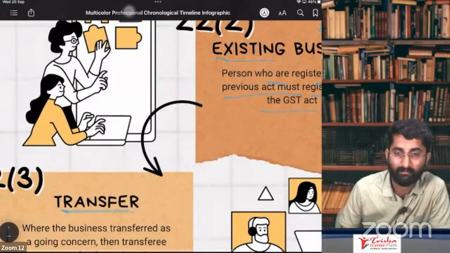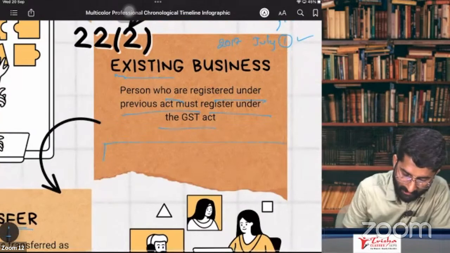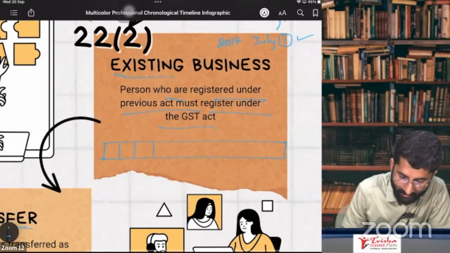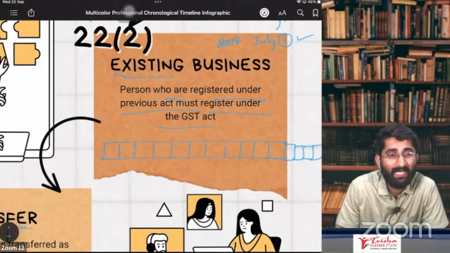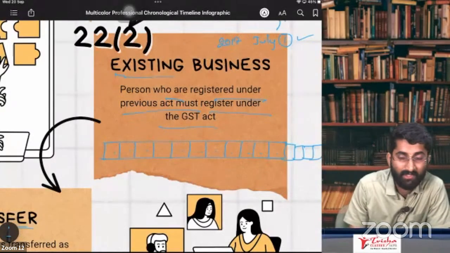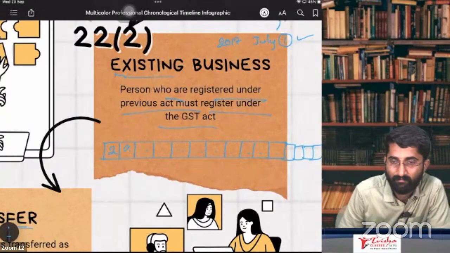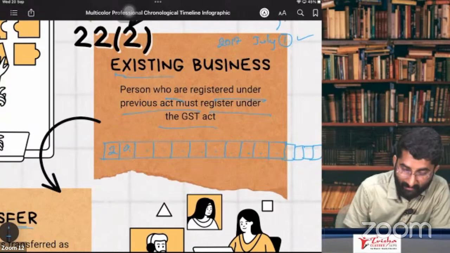Next one, let me tell you one thing. People, very important one. What is there in GST? Have you seen the GST number, the registration number? How many digits are there in the registration number? 1, 2, 3, 4, 5, 6, 7, 8, 9, 10, 11, 12, 13, 14, 15. There are 15 characters in the GST registration number, starting with the state code 29. This is Karnataka. The Karnataka state code is 29. After that, 10 digits will be your PAN number.